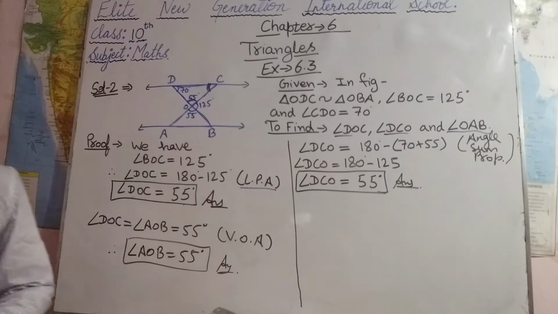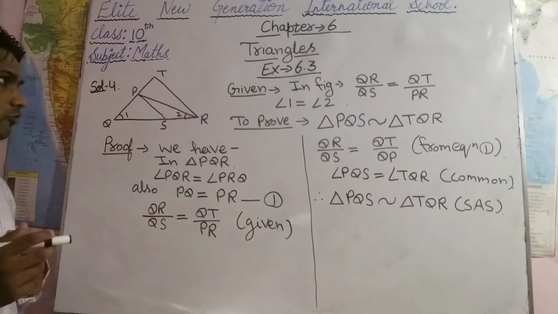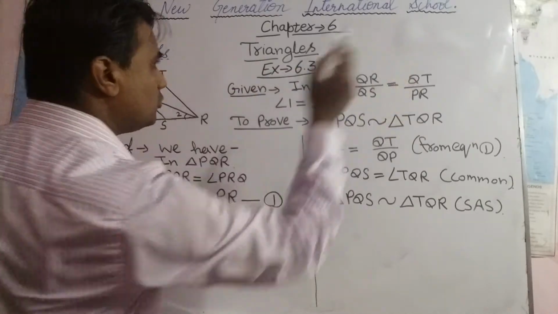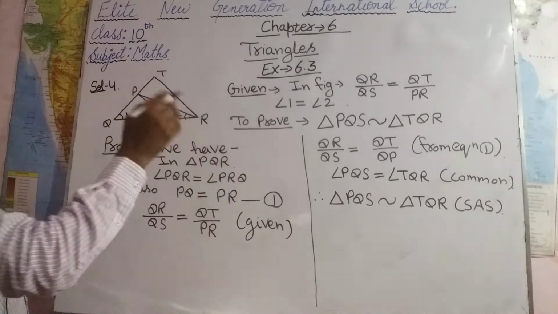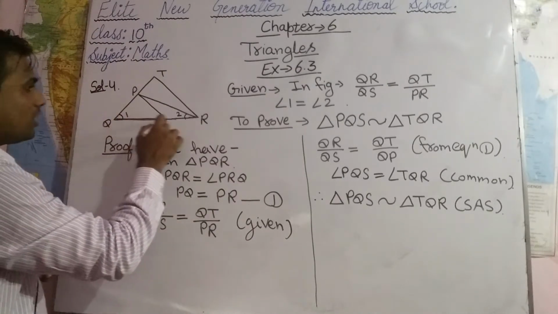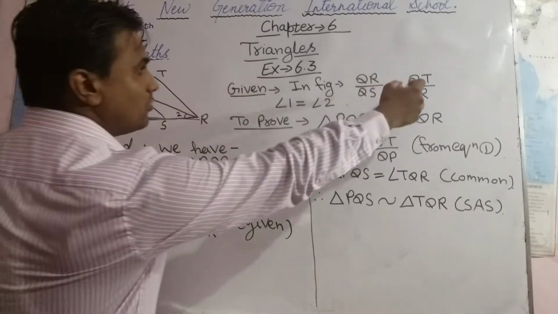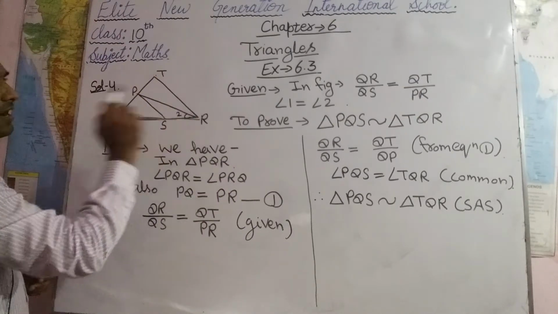After this, see the next question. In question number 4, it is given in the figure that QR upon QS equals QT upon PR.